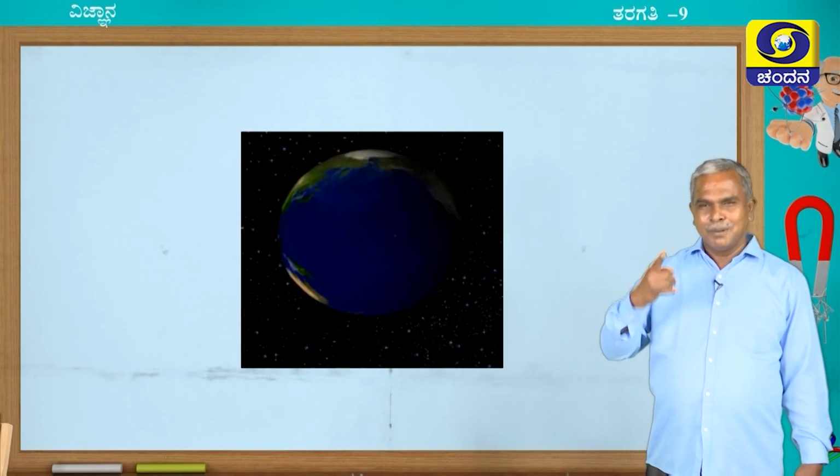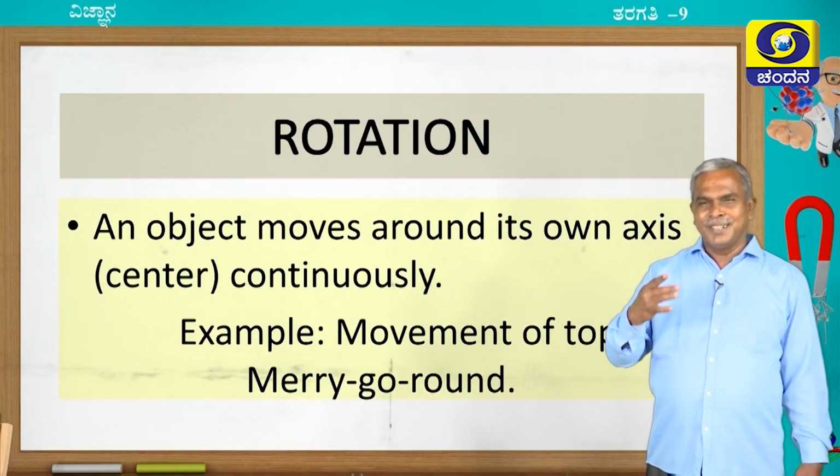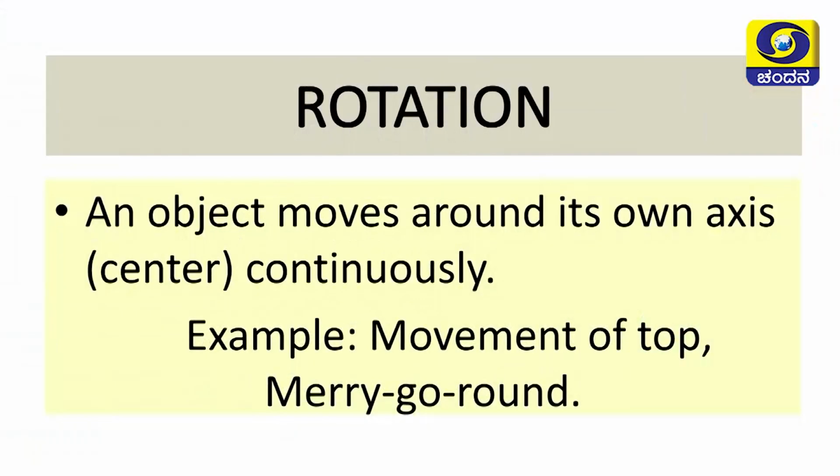This type of motion is called rotation motion. Apart from this, we can give plenty of examples for rotation, like the merry-go-round. Now, I would like to show one activity to explain rotation in detail.